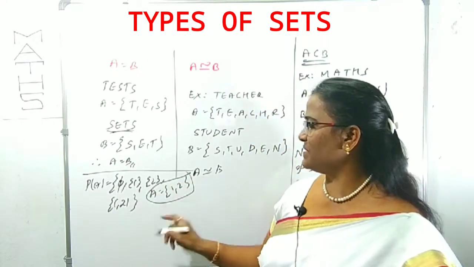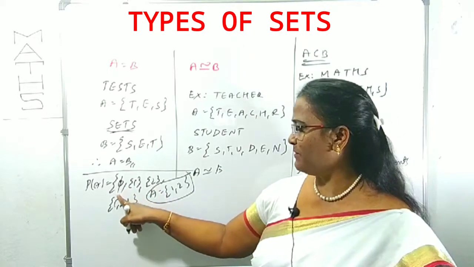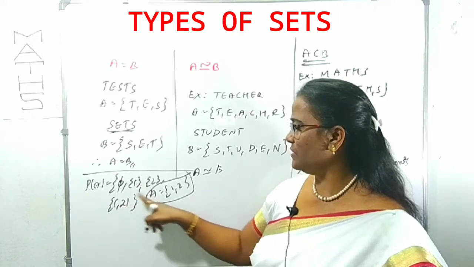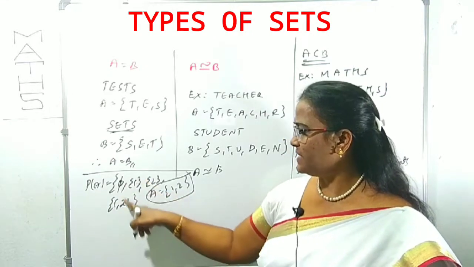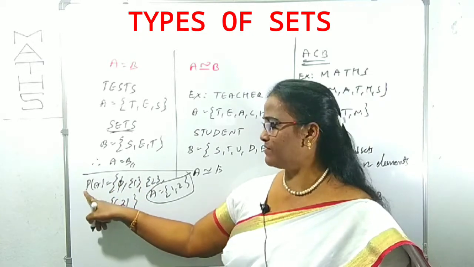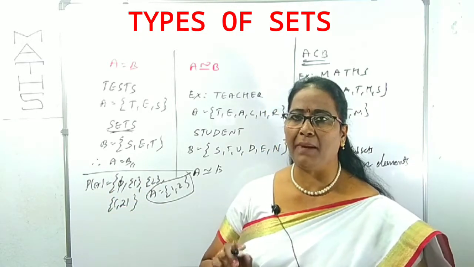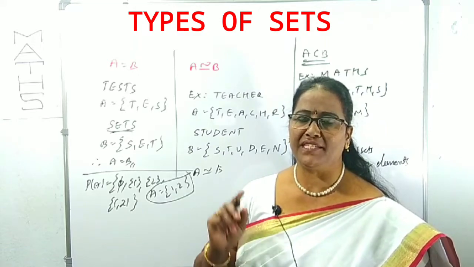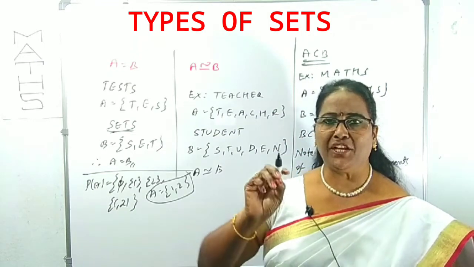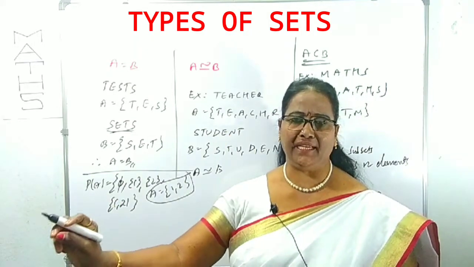All these are subsets of A: phi, set 1, set 2, set 1, 2 are subsets of A. The set formed with the subsets of A is denoted as P of A, that is called a power set. Power set of A is denoted as P of A. What is P of A? The set of all subsets of A.